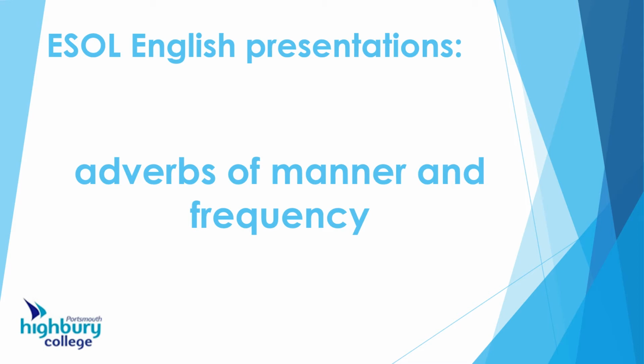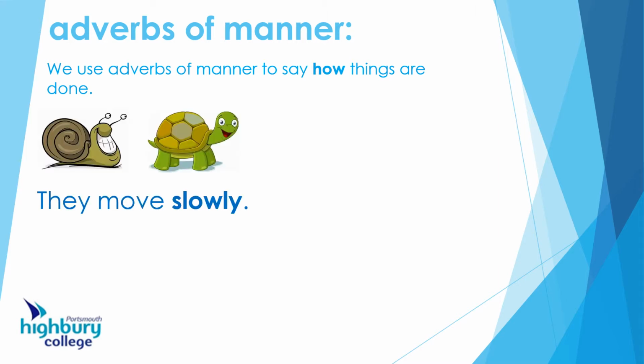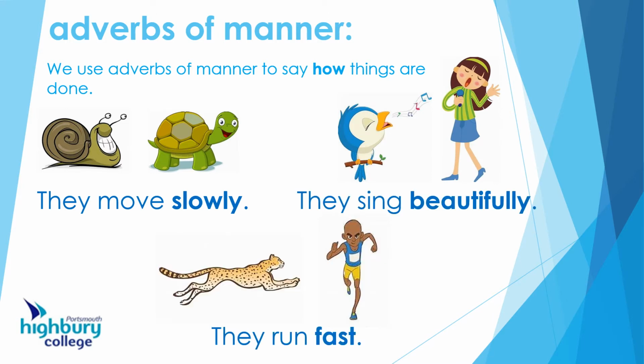Okay, so let's have a look at adverbs of manner and adverbs of frequency. So, in English, adverbs of manner, well, we use those to say how things are done. So there we go. So they move. How do they move? Slowly. They sing beautifully. They run fast.